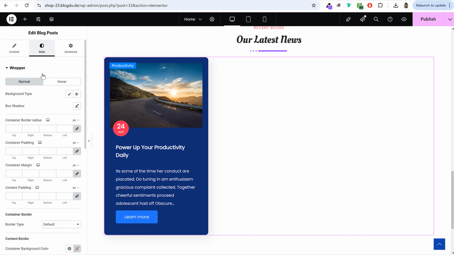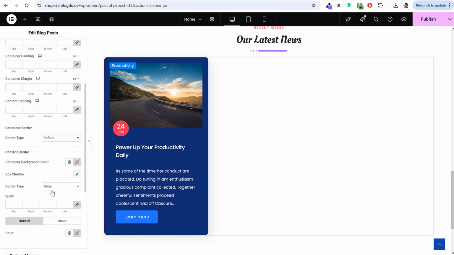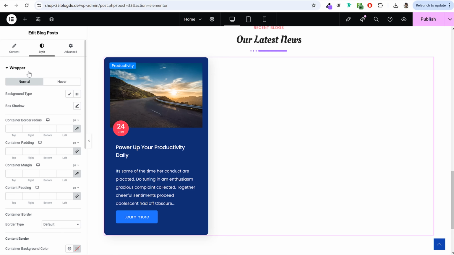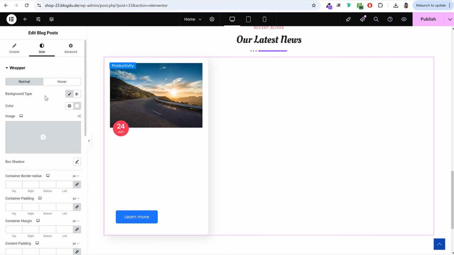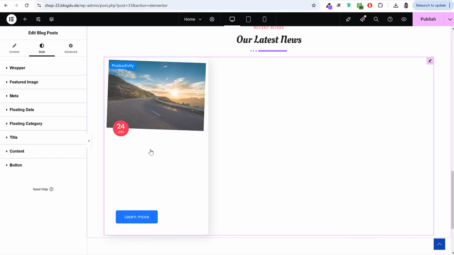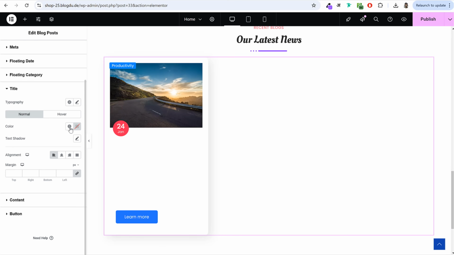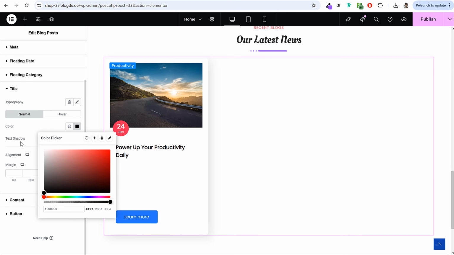Now come back to style. We have so many different styling options over here. First option is we have the wrapper. So we don't want this blue color. So we'll select background type, we'll make it color and we'll change this thing to white color. All right. Now, since we have made it white color, we have to change the color of text and content to black color so that it looks good on your website. So go to title and change this color to black color like this.